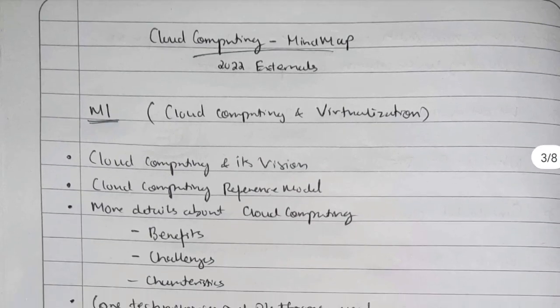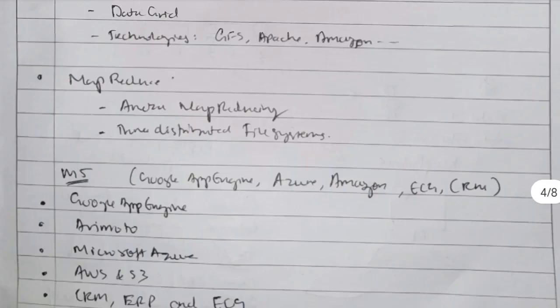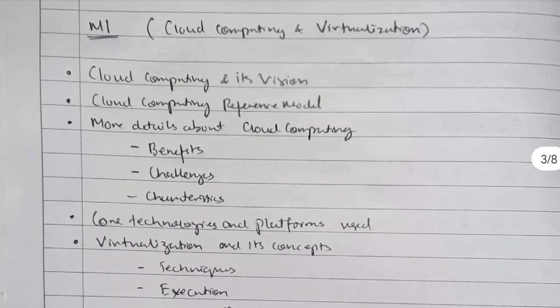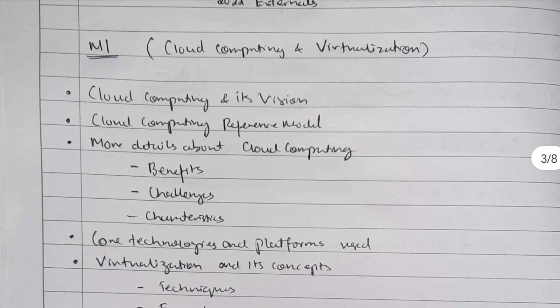So coming to the mind map, there are 2 pages here which discuss the important concepts. By important I mean each of these, whatever I have written in this page and the next page, all are important and you will not regret studying any of these. If you study any of these, it is worth it. Okay, so let's get started.